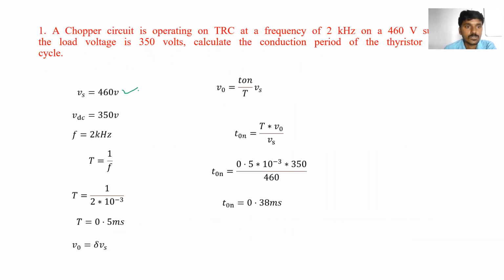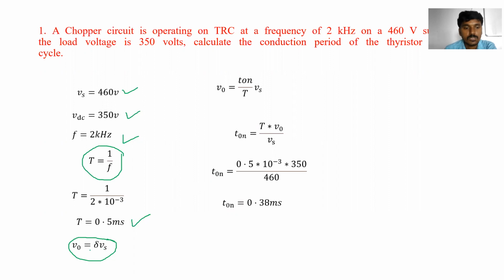So Vs is equal to 460, output voltage is equal to 350 volts, F is equal to 2 kilohertz, that is T is equal to 1 by F, we know the formula. So from this equation we can find out that T is equal to 0.5 milliseconds. So V0 is equal to delta into Vs, we know the formula.